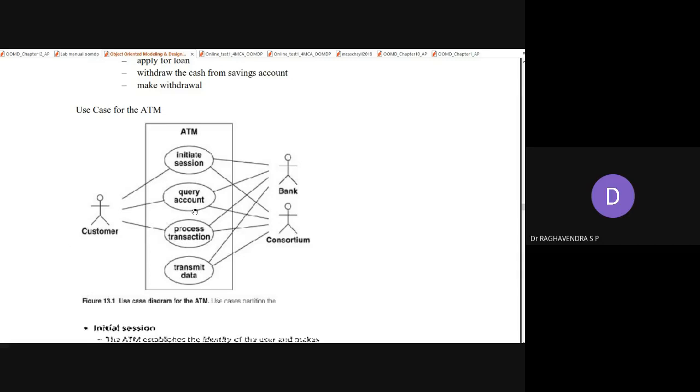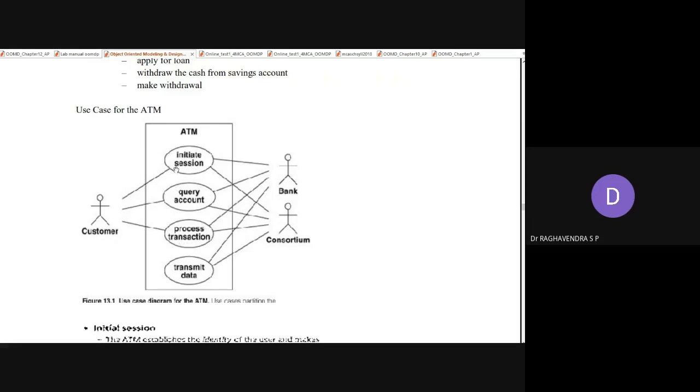Next, he can also query an account. He just wants to know how much balance remains in his account. Next, he may process a transaction. He may withdraw some money. That is called processing a transaction.